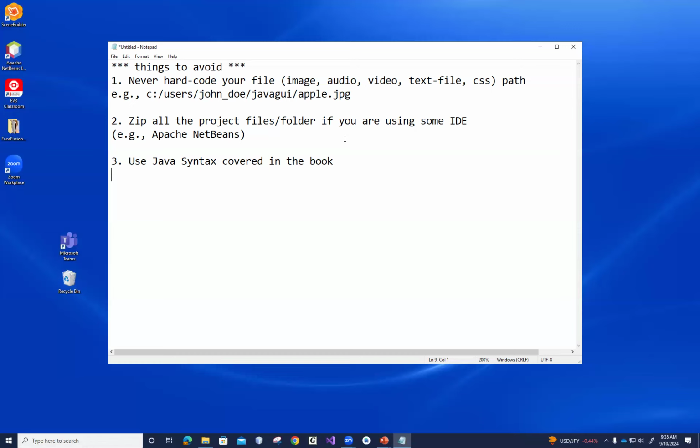Again, unless I give you permission to do that, otherwise only use syntax covered from the textbook, because for all the homework you'll be doing, the syntax from the textbook is good enough. You really don't need to get it from some third party. All right. So our first one, I'm a little bit surprised that students should still have this hardcode path issue. It's supposed not to happen.